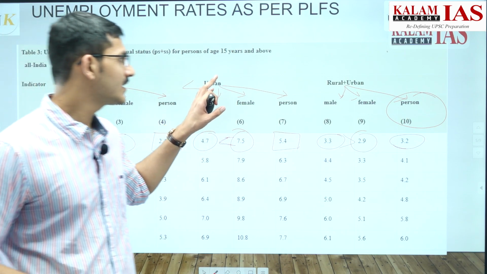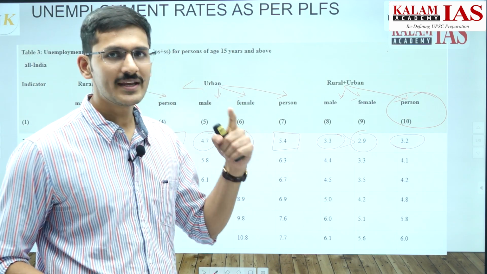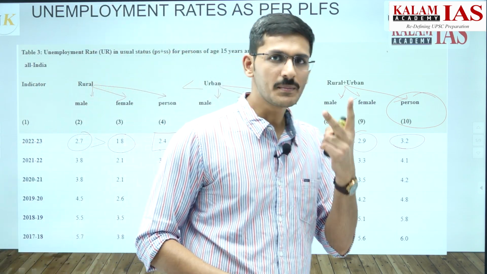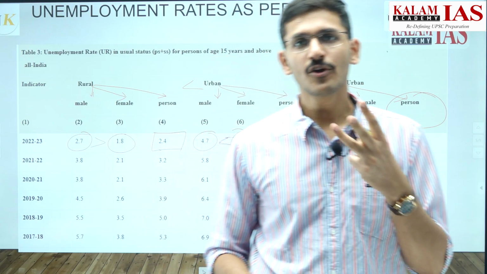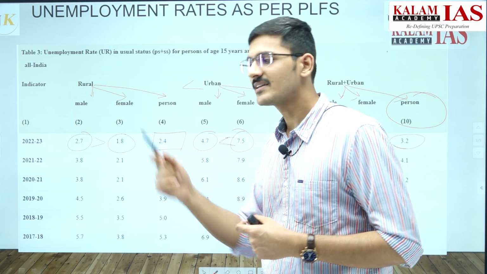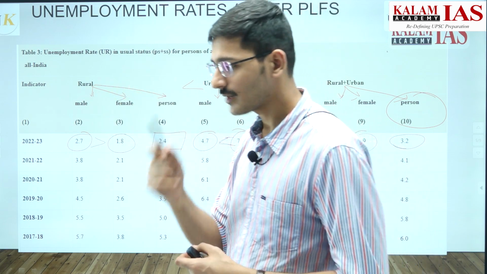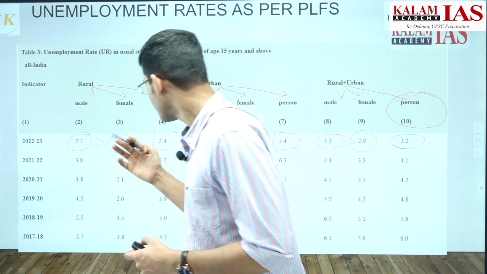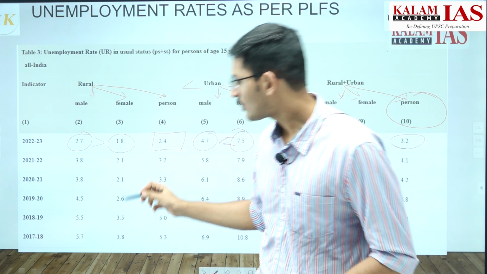So, these are the 3 points that we have learned till now. First, that the unemployment rate in rural areas is lower. Second, of women it is lower. Third, an anomaly in urban areas where the unemployment rate of urban female is higher than the unemployment rate of urban male. Now, the final thing is the trend across time.